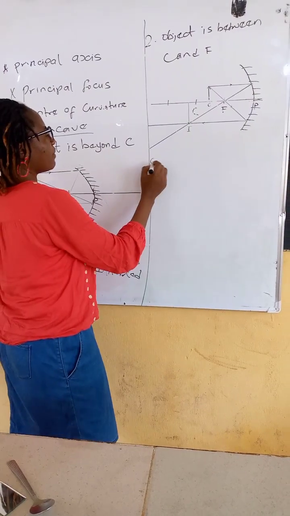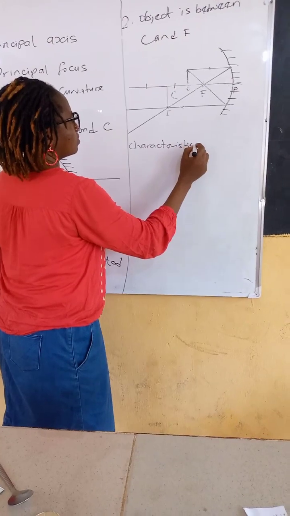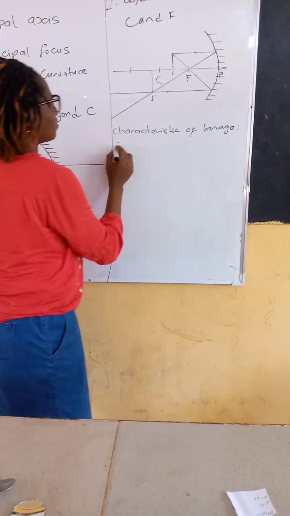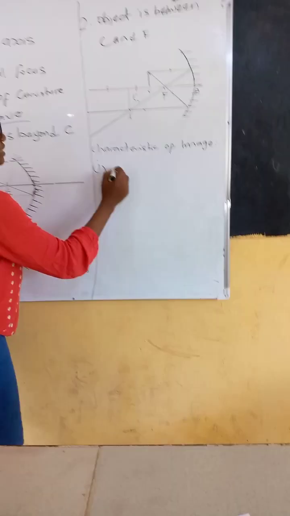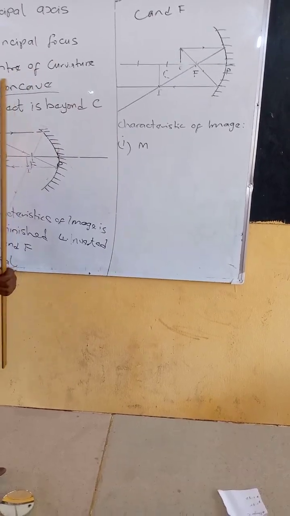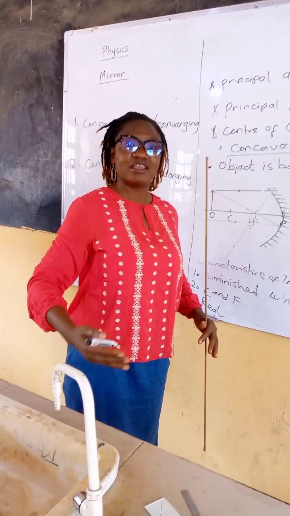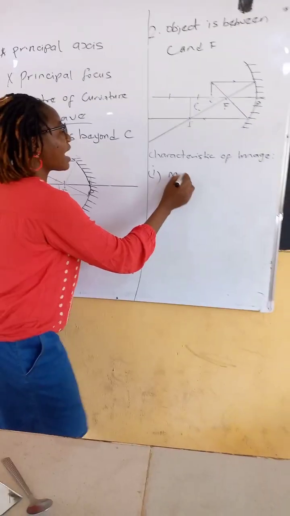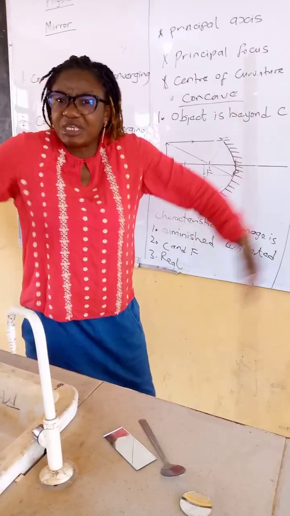So this is our image. What are our characteristics now? We will state them. One, we see that the image is bigger than the object. For physics, you will not write it is bigger than the object. Another way, you can write bigger. If you write that it is allowed. But the physics terminology is magnified. That means magnified is bigger.